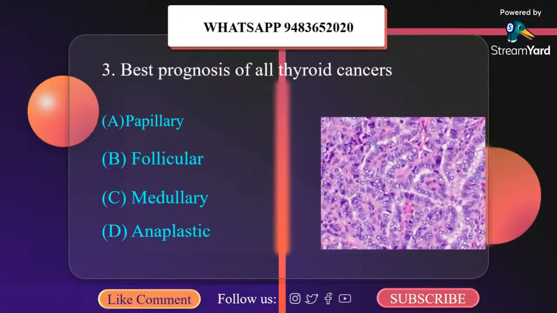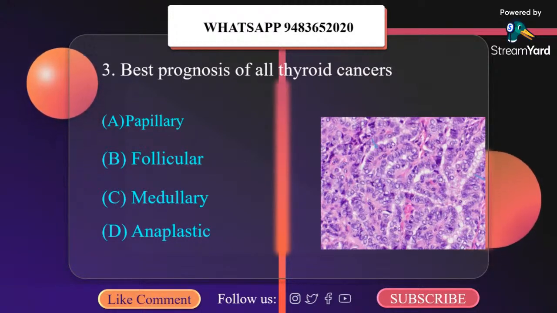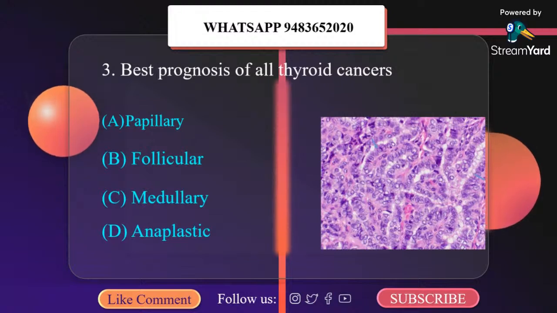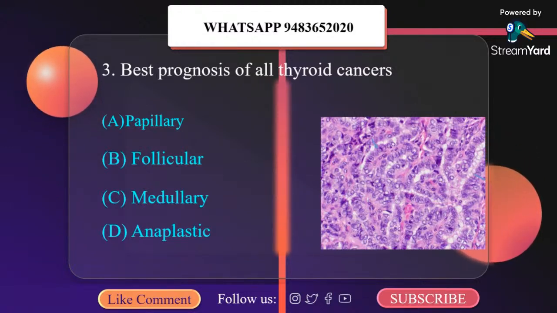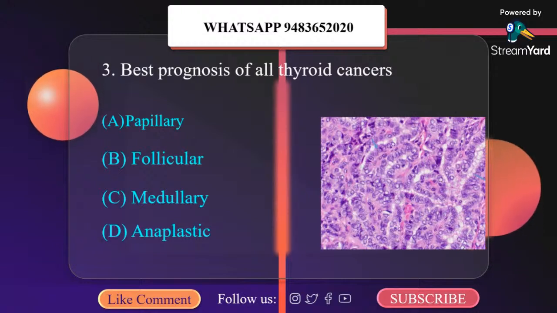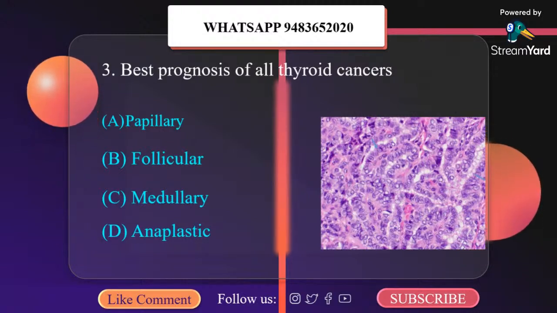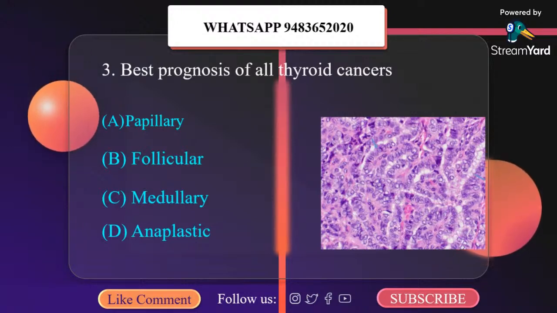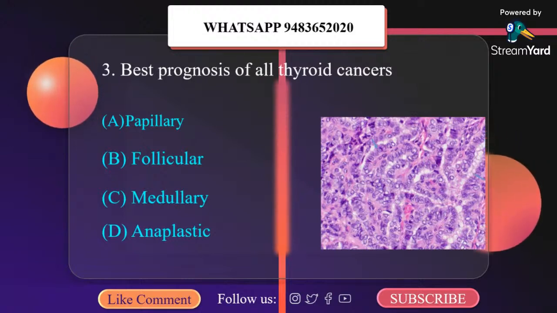Best prognosis of all thyroid cancers. See the image also carefully. A. Papillary, B. Follicular, C. Medullary, D. Anaplastic. Now we all know that the best prognosis is papillary cancer and the worst prognosis is anaplastic cancer.